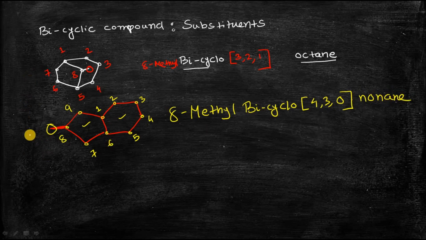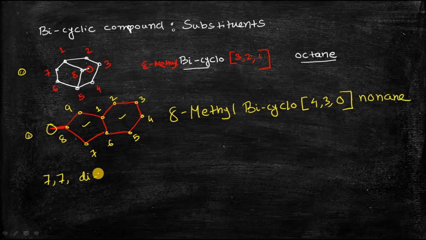This is the nomenclature of this compound. Okay, so I suppose that you can now do the nomenclature of different types of bicyclic compounds. So first of all, I am giving you one reverse problem. Suppose I give you the name of one bicyclic compound, that is 7,7